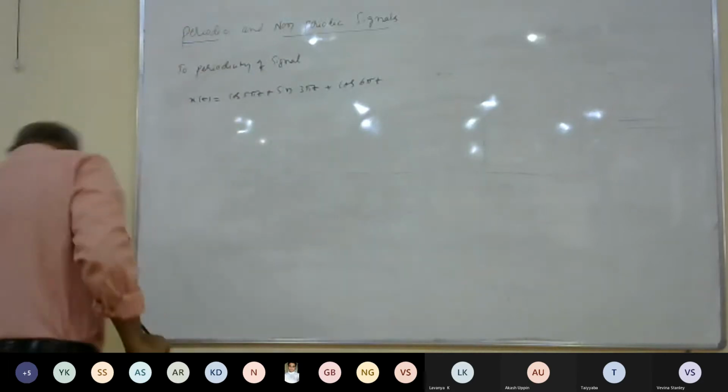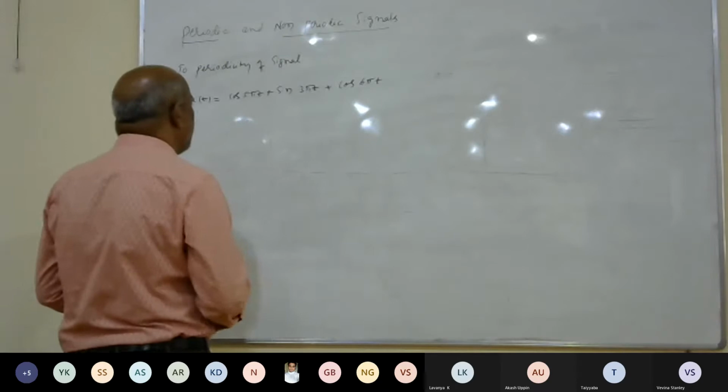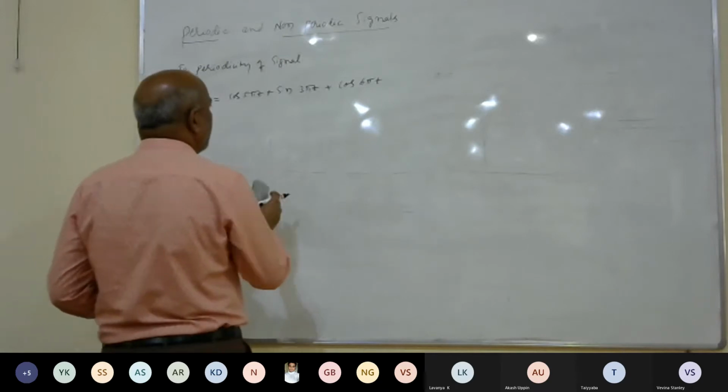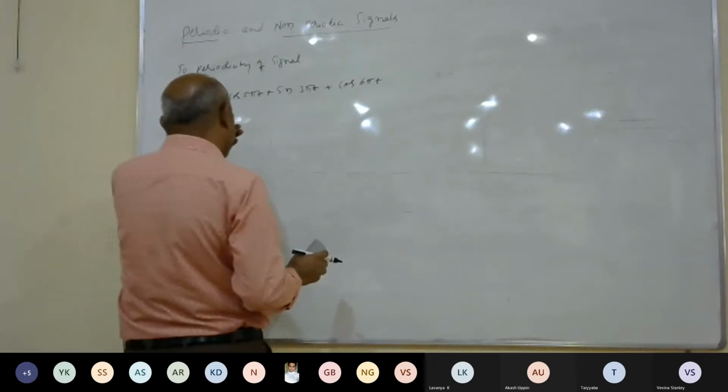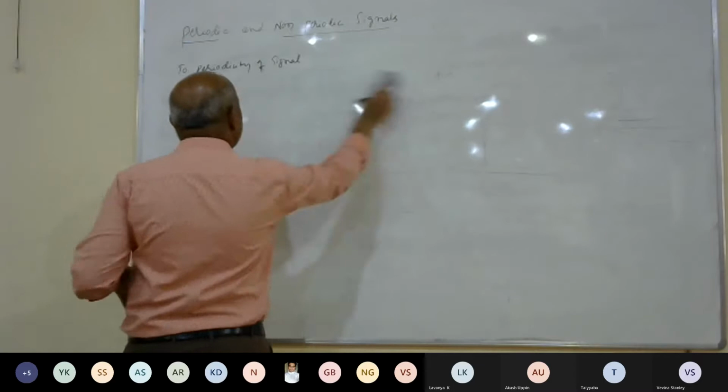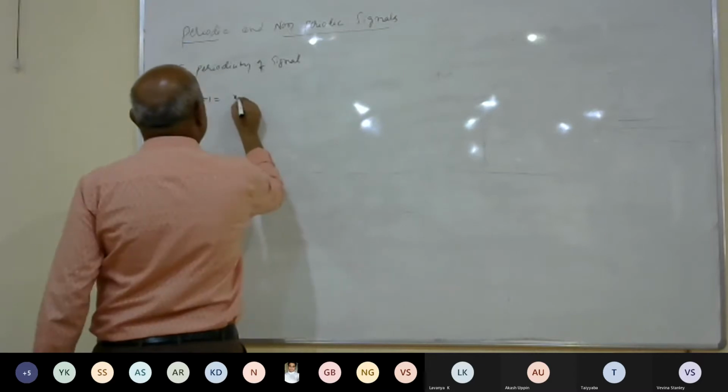Okay. Before that, there is one example. Suppose it has something like this.